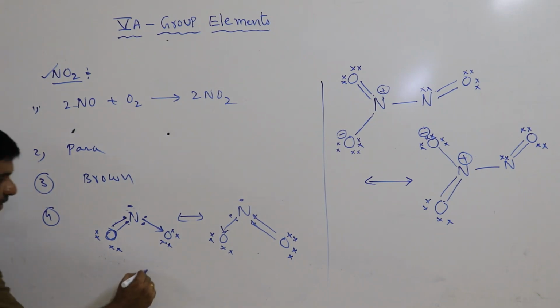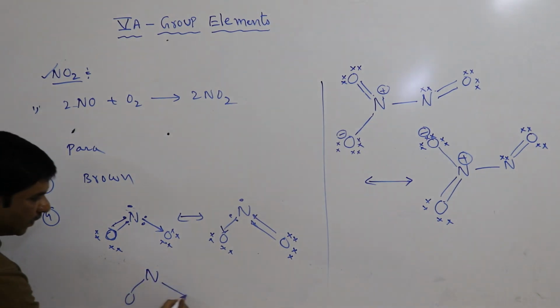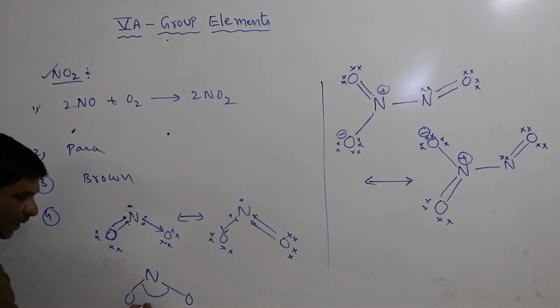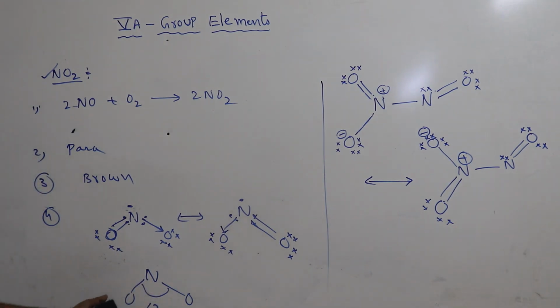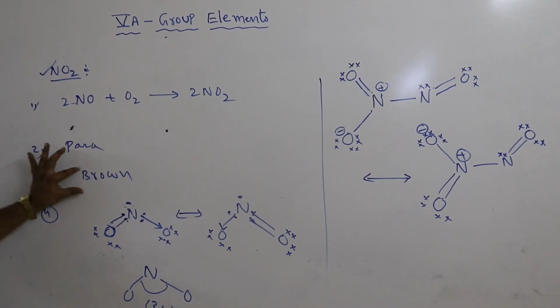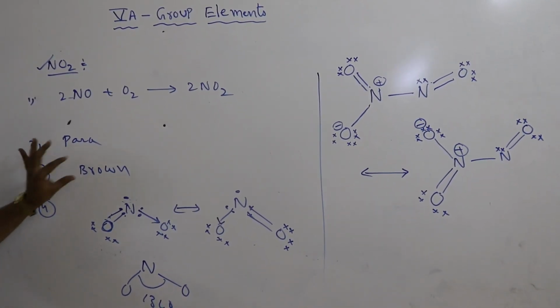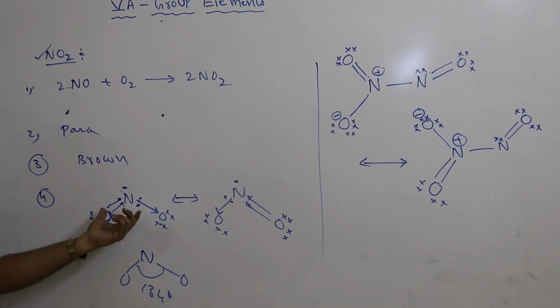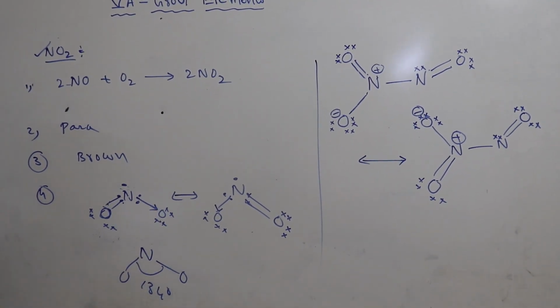Generally it is simply written as NOO. Its bond angle is nearly 134 degrees, with a V shape. So nitrogen dioxide has a paramagnetic nature, its color is brown, and its structure is like this.